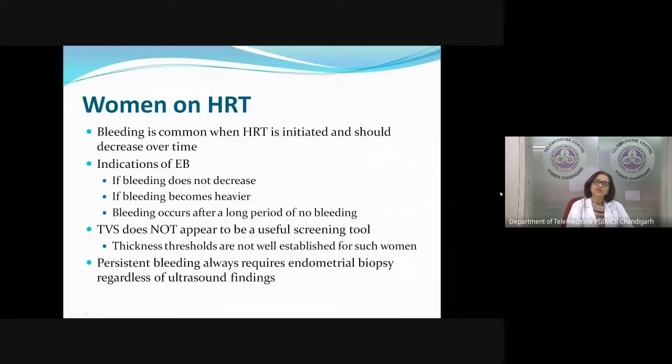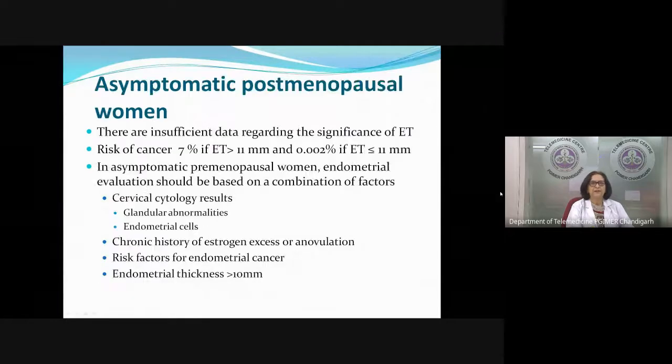What are the indications of endometrial biopsy? If the bleeding does not decrease, or the bleeding starts becoming heavier, or she was taking HRT, the bleeding had stopped, and after a long period of no bleeding, now she has started bleeding. These are the indications where you have to do endometrial biopsy. Here, TVS is not a useful screening tool because thickness thresholds are not established for women on HRT. Persistent bleeding definitely requires endometrial biopsy. Now, the patient is asymptomatic. There is no postmenopausal bleeding.